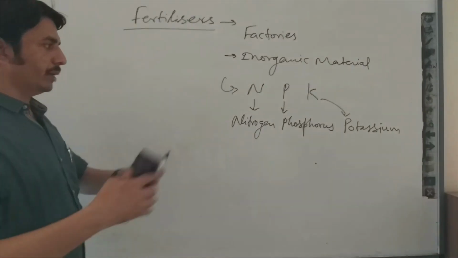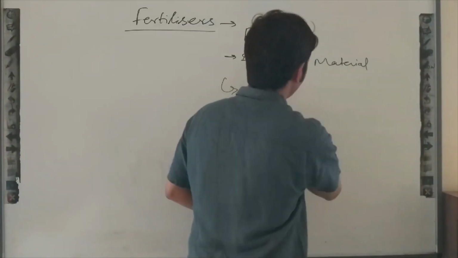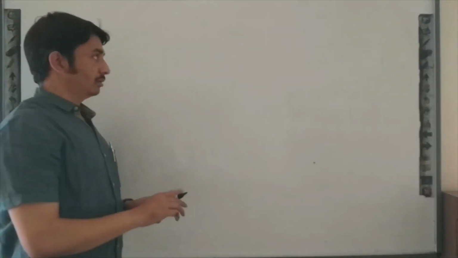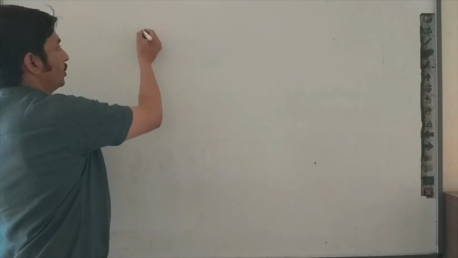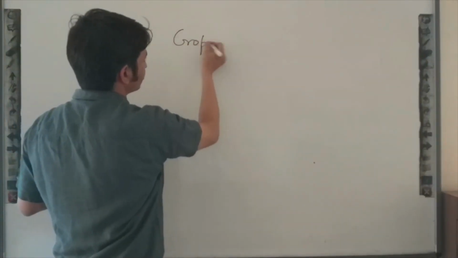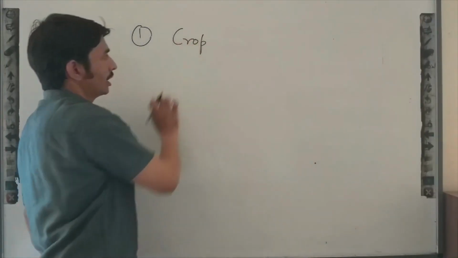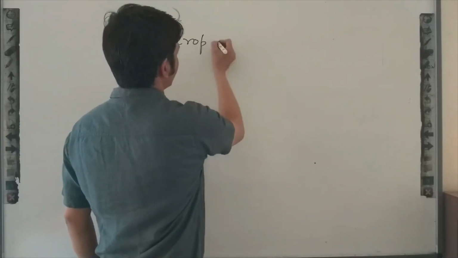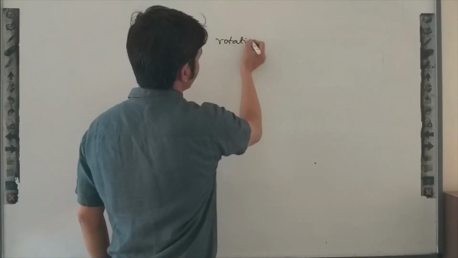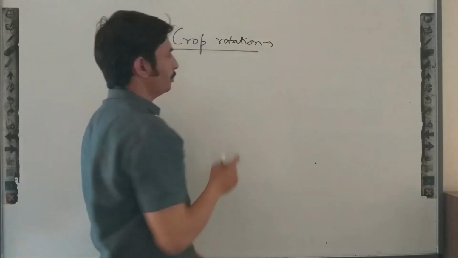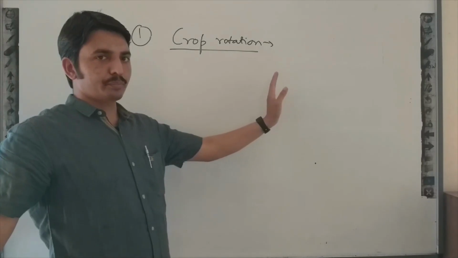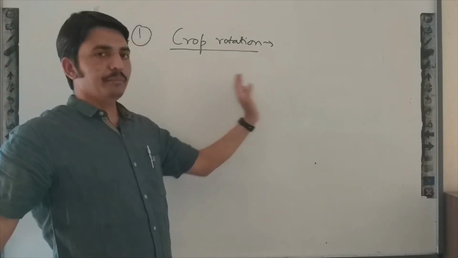Okay. There are a number of methods by which we can nourish soil and increase its fertility. First is crop rotation. In crop rotation, we rotate crops in the same season.